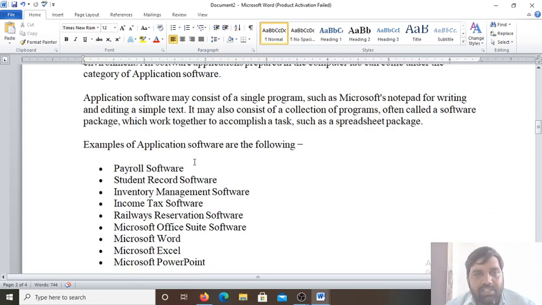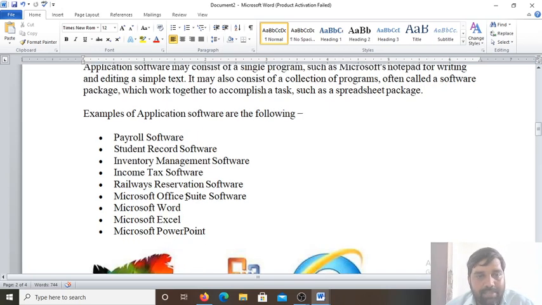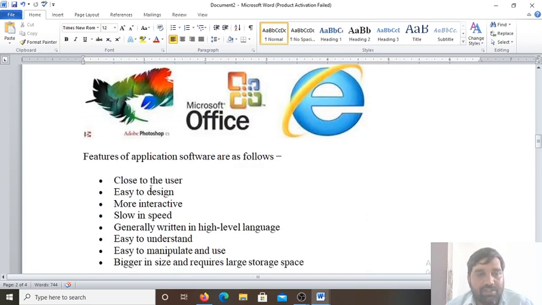Many application softwares are there, like Microsoft Word, on which I have written these notes. There is payroll software for generating the salary of employees, student record software, inventory management software to manage the storeroom, income tax software to calculate the income tax, railway reservation software to book tickets, and the Microsoft Office suite: Microsoft Word, Excel, PowerPoint. All these are application software.